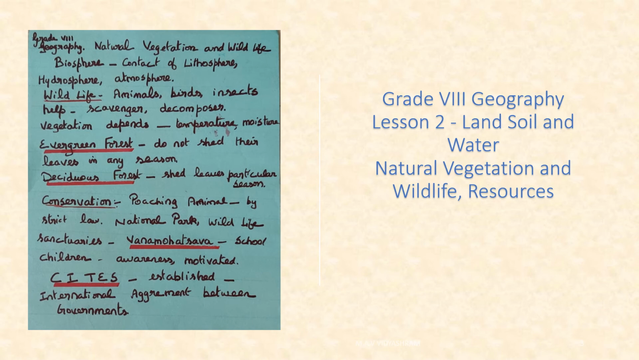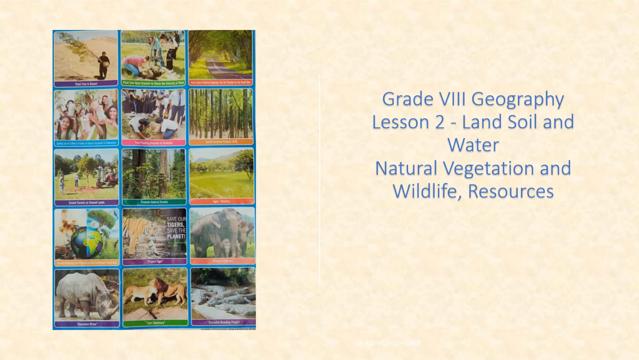Then what do you mean by CITES? CITES: the Convention on International Trade in Endangered Species of Wild Fauna and Flora. It is an international agreement between governments. It aims to ensure that international trade in specimens of wild animals and plants does not threaten their survival. So we have animal sanctuaries and also bird sanctuaries in order to protect them.